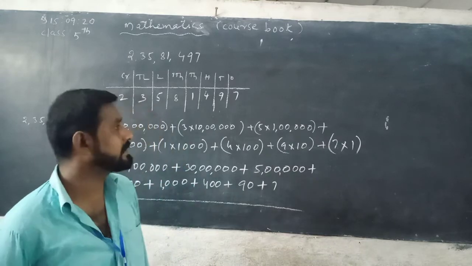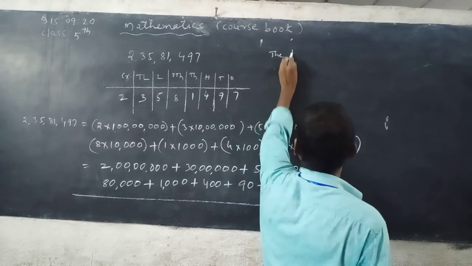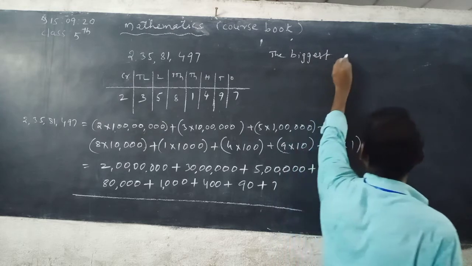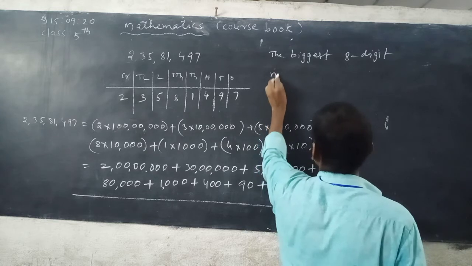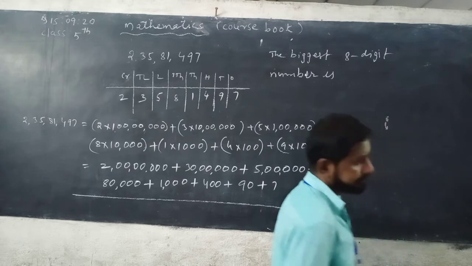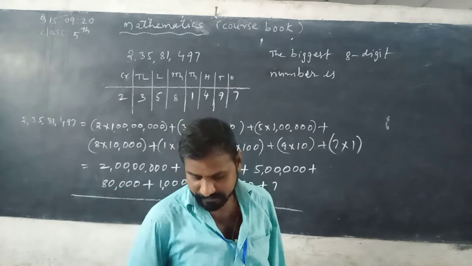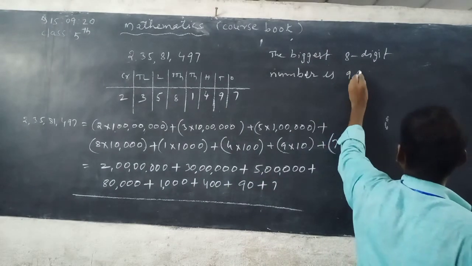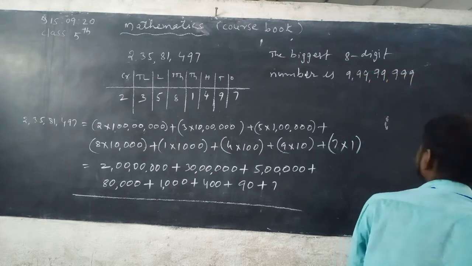The biggest 8-digit number is 9 crore 99 lakh 99,999.